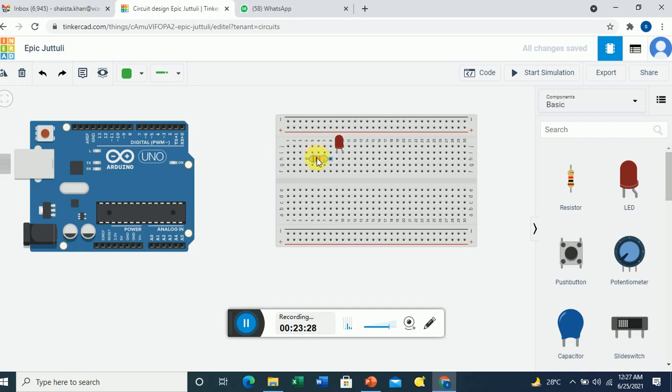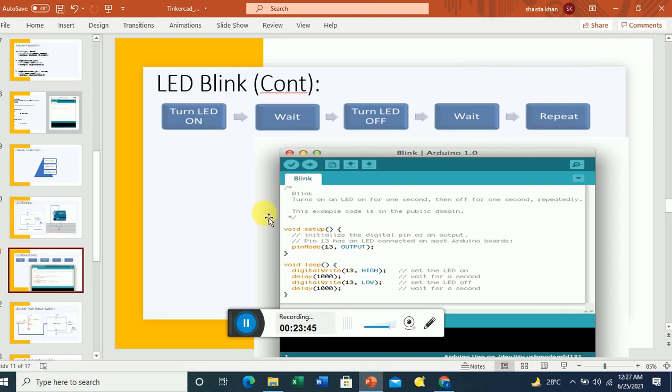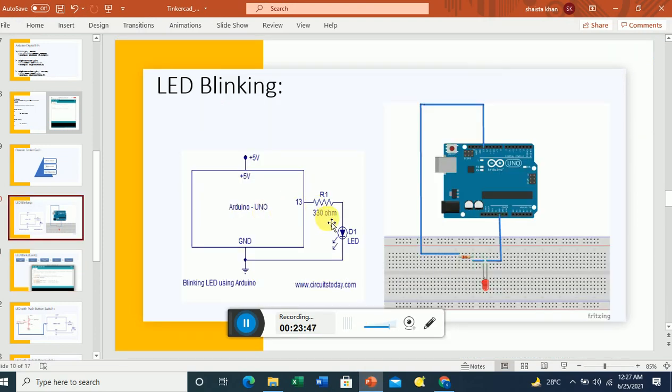Now I need to connect the resistor. You can see in the LED this is the cathode and this is the anode. In our circuit diagram, the anode is connected to one end of the resistor, and the other end of the resistor is connected to pin number 13.